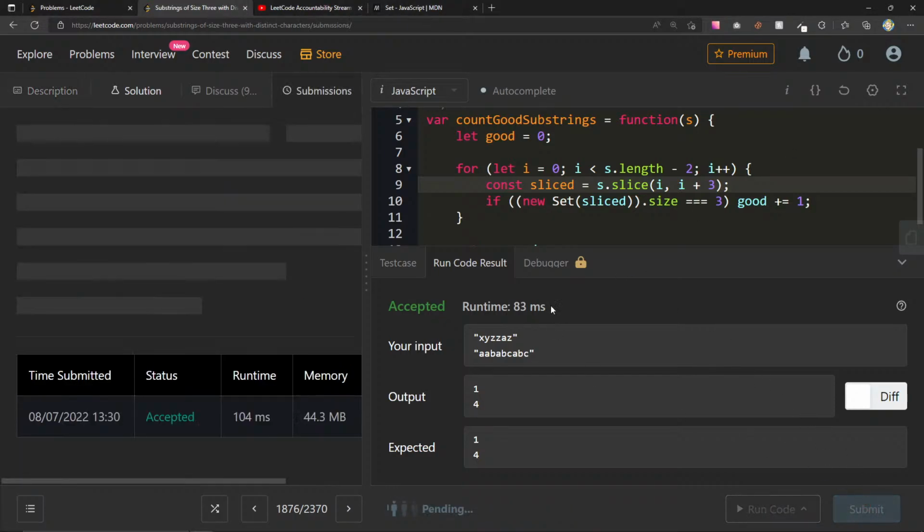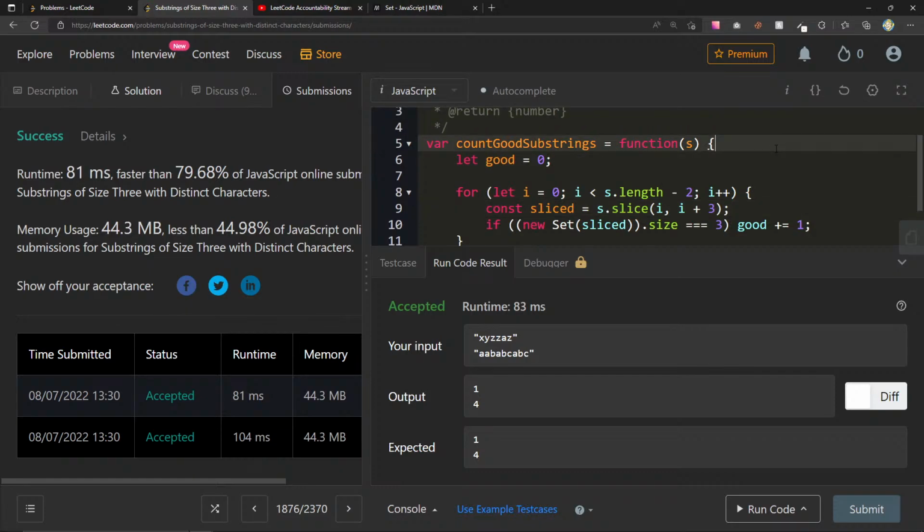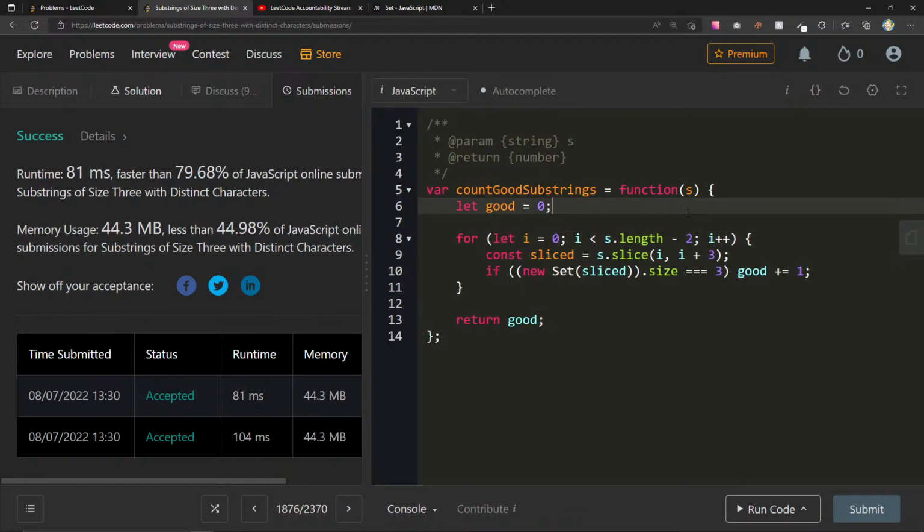If we submit it again, let's see what our time complexity is here. 79.68, so it's still not really too bad. Let's think of the time complexity. Even though we're not traversing the entirety of the array, there are only 2 more that we'll be left with at the end, and that seems like a constant, minute point. So that might be O of n.